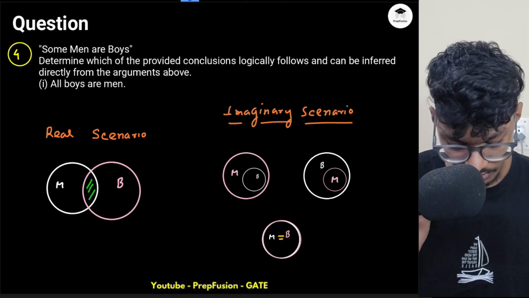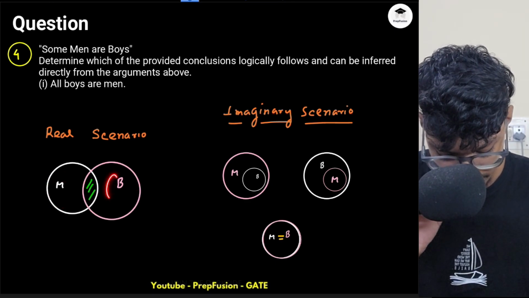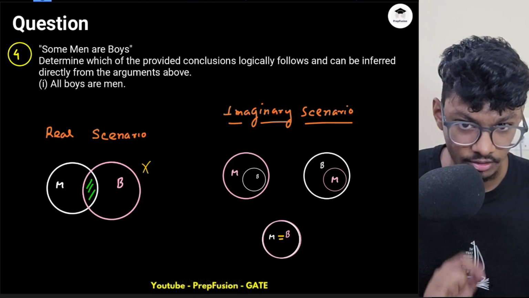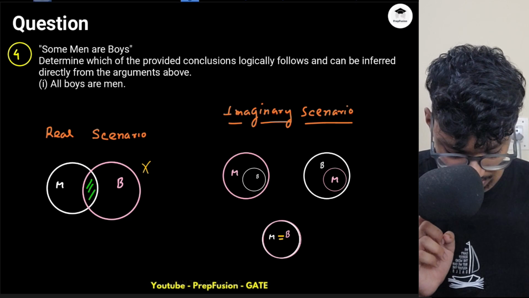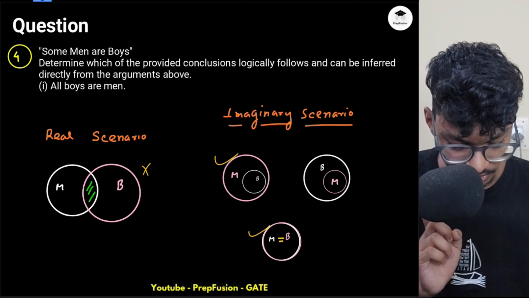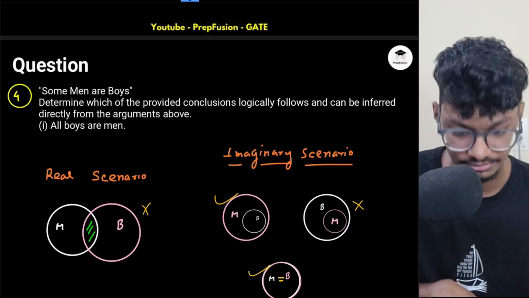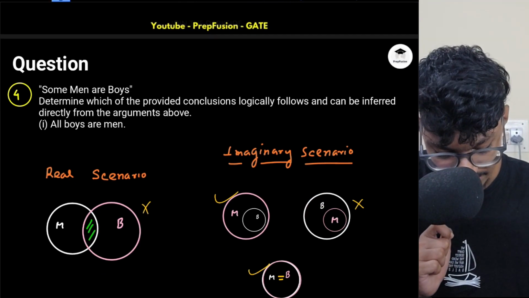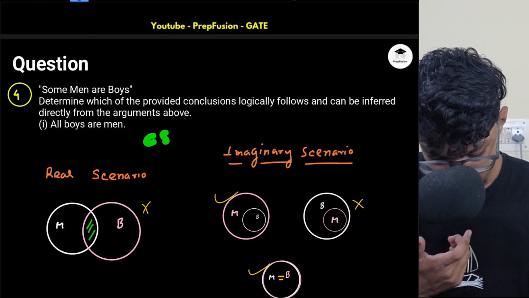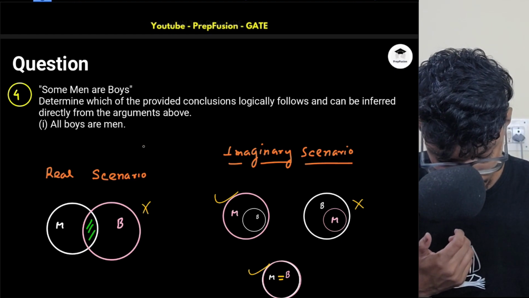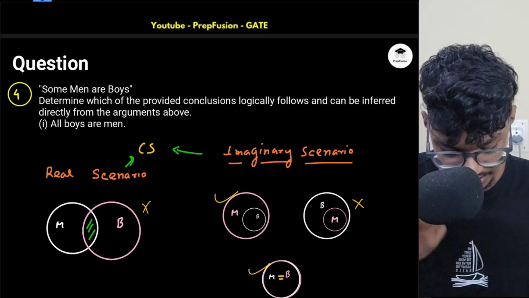All boys are men. So this is like here, right? I cannot comment about all boys, I don't know about this uncommon region. So according to this picture, the statement is wrong. All boys are men. According to this picture, this statement is actually correct, and this picture is also correct, but this picture is wrong because here the other boys are not men. So this statement is can't say. I cannot directly comment what will be the conclusion based on the statement, right?